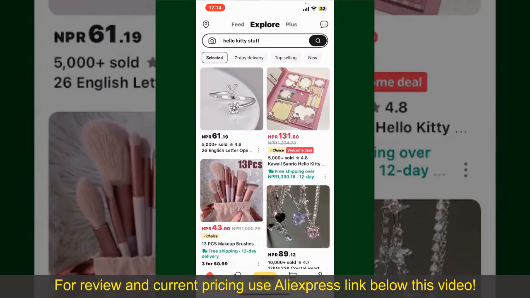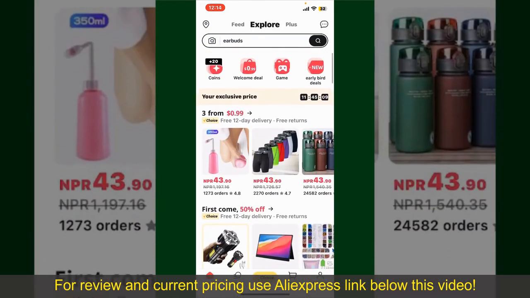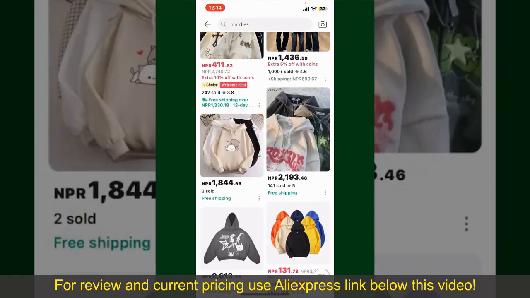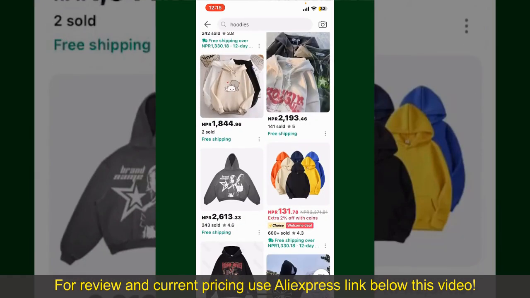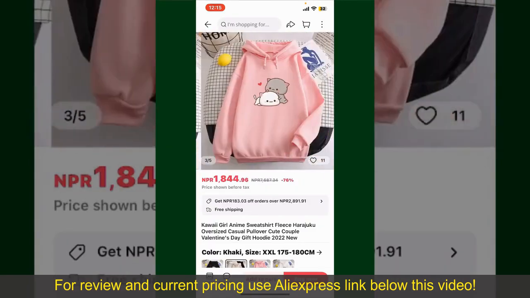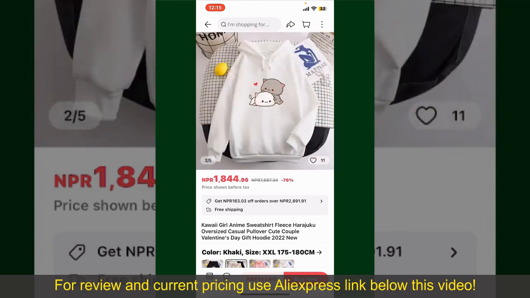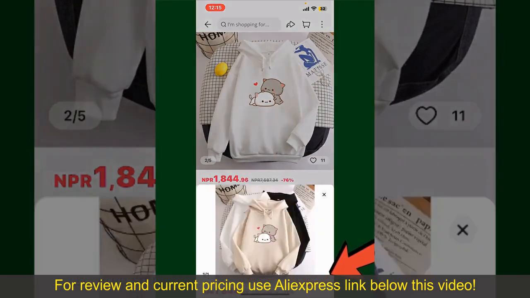From the main homepage of AliExpress, you can search for the product with the help of the search box at the top. You can also browse through the product categories displayed on the screen. Now, scroll through the products and find the one that you'd like to purchase. Tap on the product, and this will show you other information about the product. You can select the size, colors, and the design. To order the product right away, tap on the Buy Now button at the bottom right-hand corner.